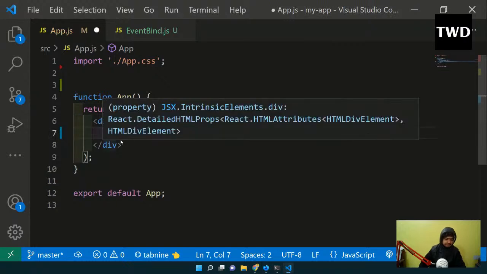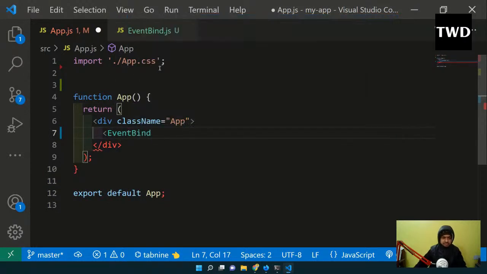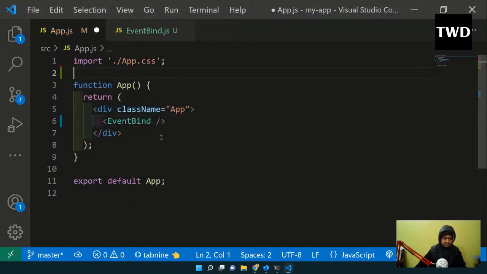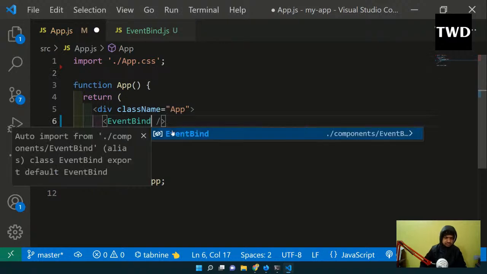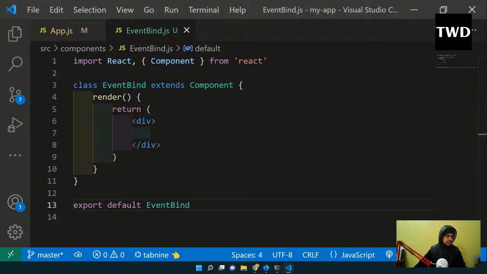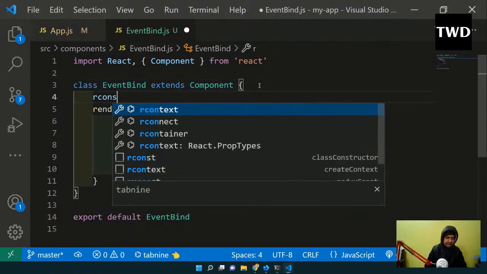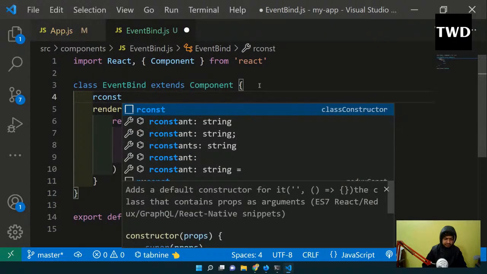Event bind is not showing me. Okay, so now here we are going to see the event binding. So let us quickly have rconst. rconst is a shortcut again, and I'll press the tab.